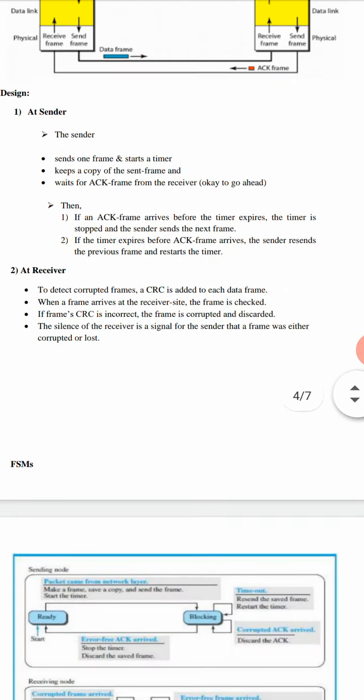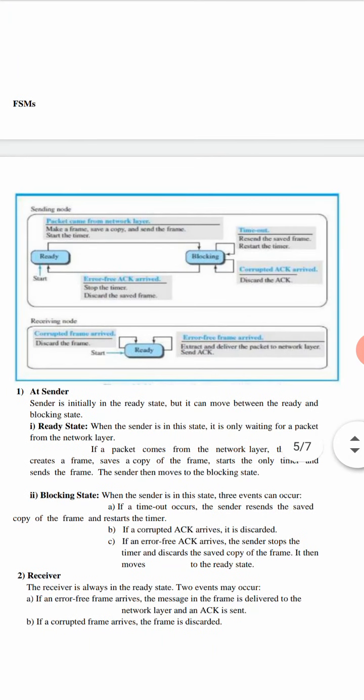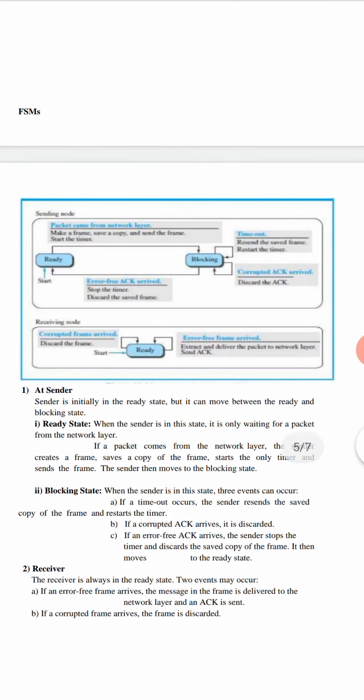We'll explain the same procedure using the finite state machine. You can compare and study the finite state machine of the simple protocol and the stop and wait protocol. In the simple protocol, for sender and receiver, you had only one state called the ready state. But for the sender node of the stop and wait protocol, we have two states, ready state and blocking state. Initially, the sender machine will be in the ready state, but it can move between ready and blocking state.